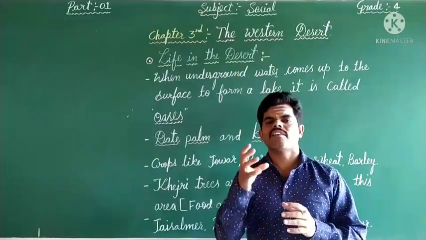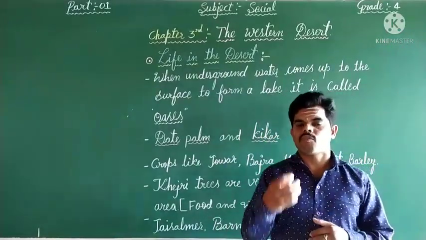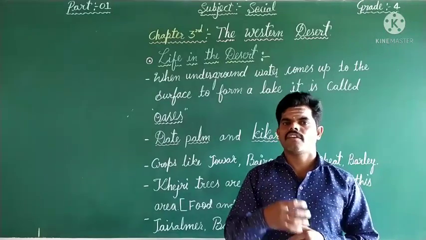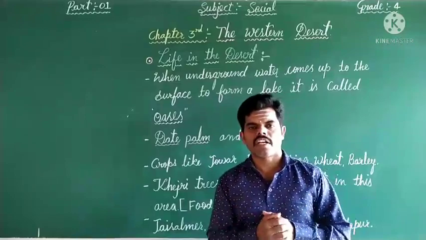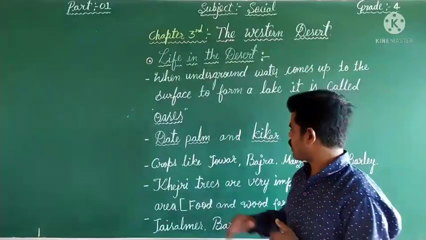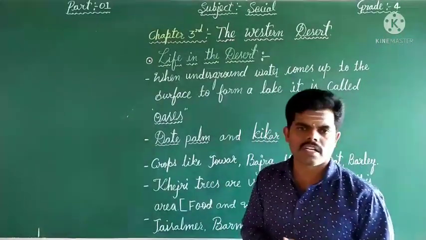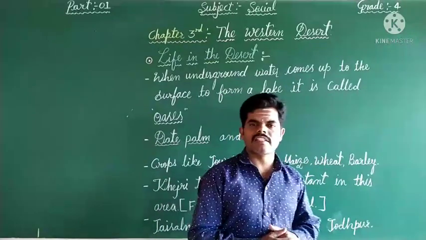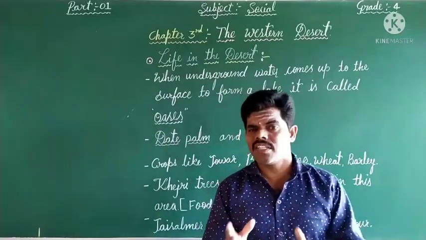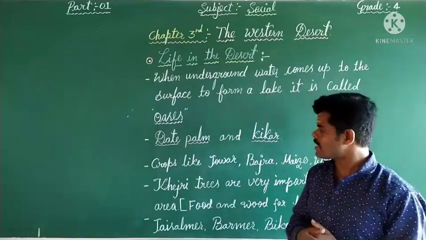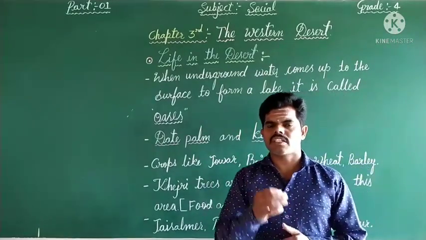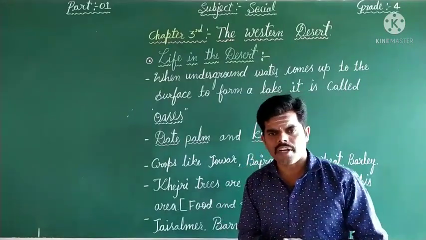And when they get the water from the oasis, they grow different kinds of crops like jowar, bajra, barley, maize and wheat. So these kinds of crops also started to be grown in this region. Yes, dear students, here is one important point.